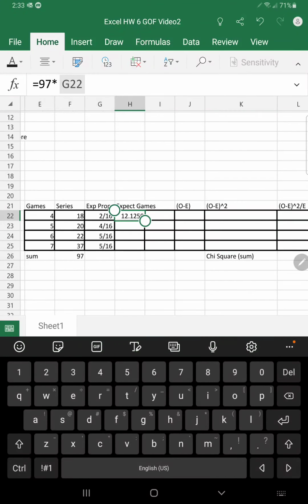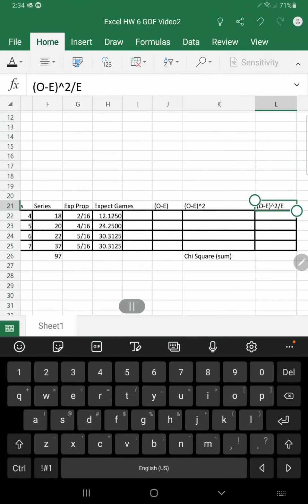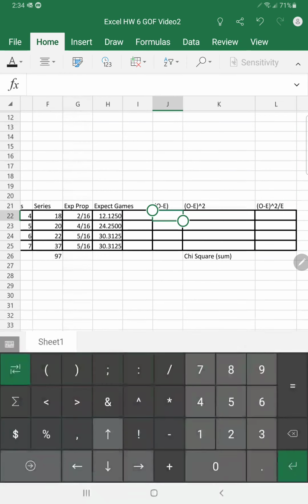Okay. Now we want to fill this. If you're on your computer, you can just pull down. I'm on my tablet, so I'll have to say, go ahead and fill before I pull down. There are the expected number of games. All right, now let's begin calculating the test statistic. We'll do it in stages. First, we're going to calculate the observed minus the expected, then square that value, and then lastly divide by the expected. It'll just make things a little bit easier to do it in steps.